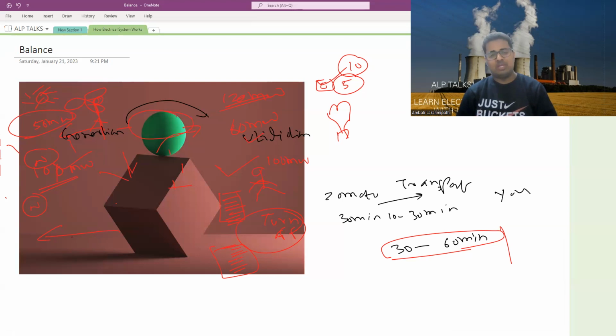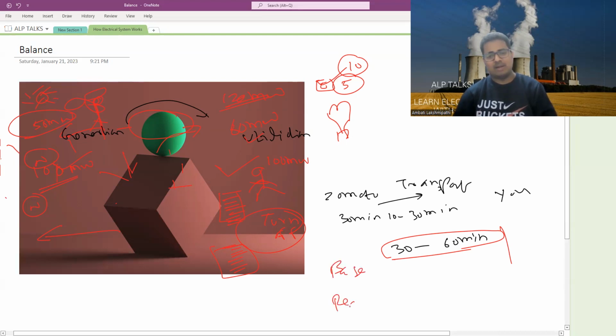So they will use certain power plants for base load, like nuclear power plants, maybe hydro power plants. Certain power plants they will use for base load because they can't turn on, turn off, turn on, turn off. They will make it a base load. And there are certain power plants that will run when required.